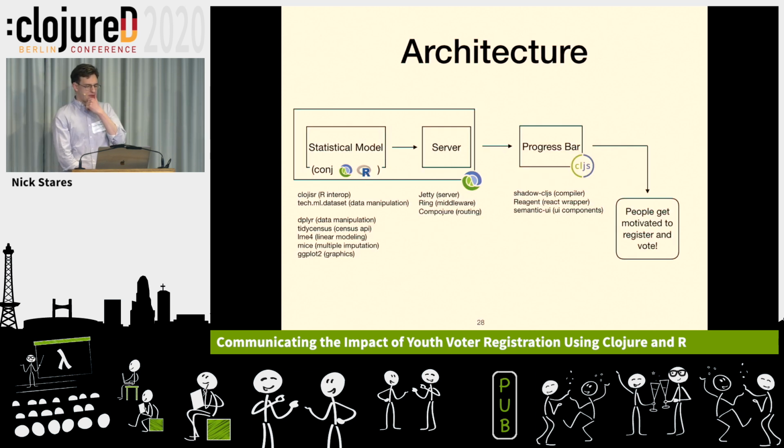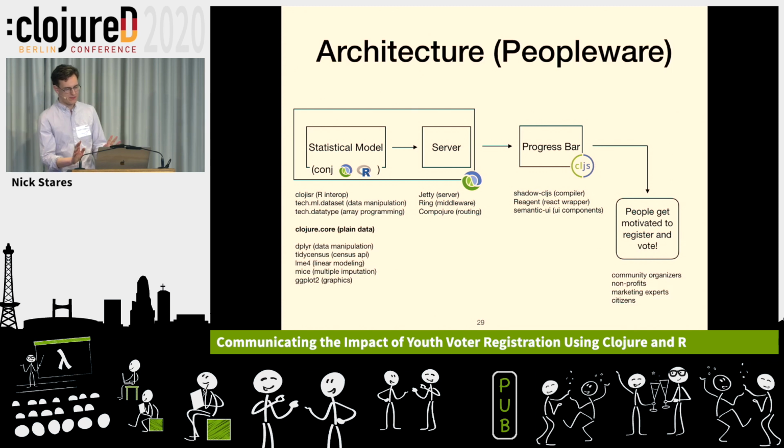So just to wrap up, there's one more thing to talk about in the architecture we haven't discussed yet, and that's how people get motivated to register and vote. That's the stack that runs on, right? It's Peopleware. It's community organizers, nonprofits, marketing experts, citizens, people who share this visualization, who get involved, register people to vote, talk to their friends, whatever. That's how this kind of social change actually gets implemented. That's the stack it's computed on.